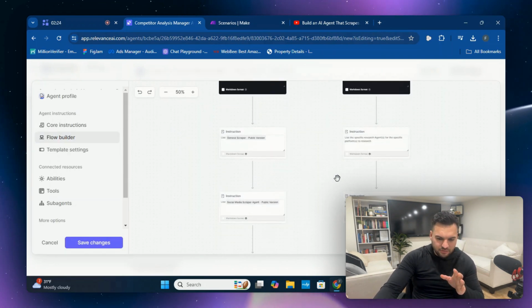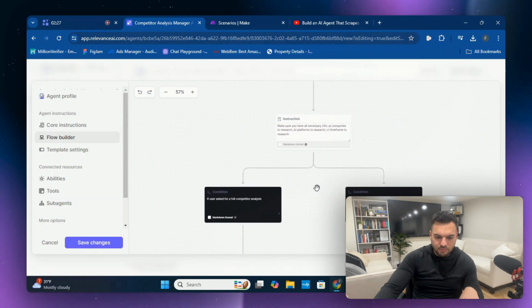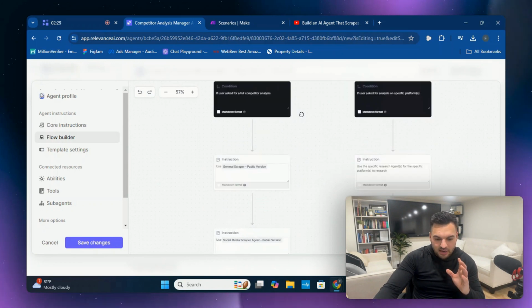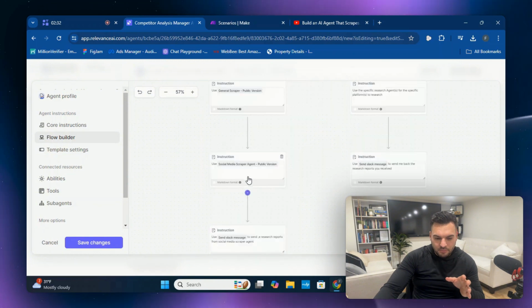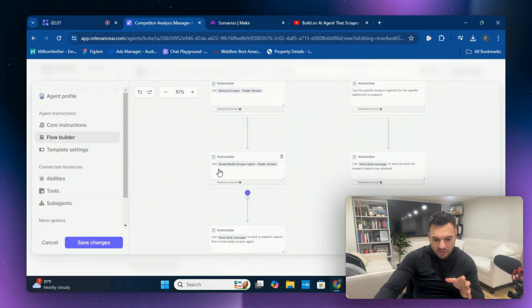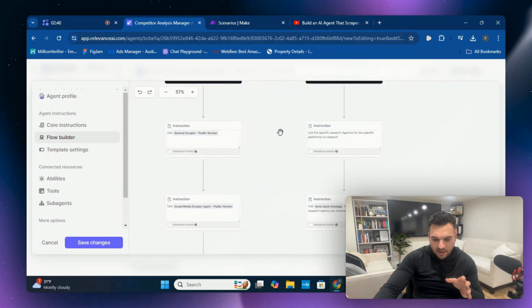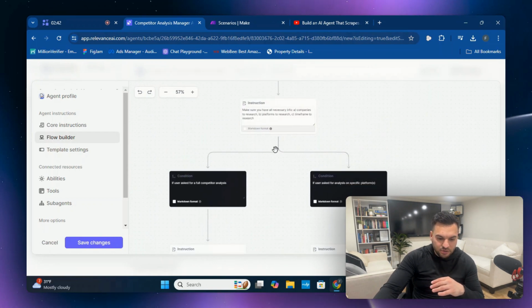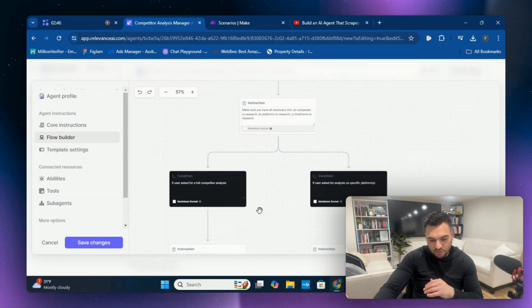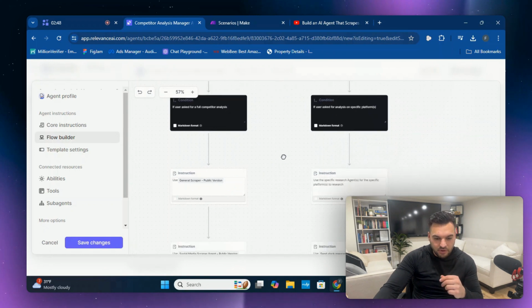So this is a flow builder. If you'd like to use a flow builder to build out your agents in Relevance AI, I highly recommend it. It's pretty simple. Make sure these are the proper agents filled in. So that's the general scraper agent. This is the social media scraper agent. And this is an if-then scenario. So if this happens, then it goes to the left. If this condition happens, it goes to the right, depending on the variable that's inputted into the system.